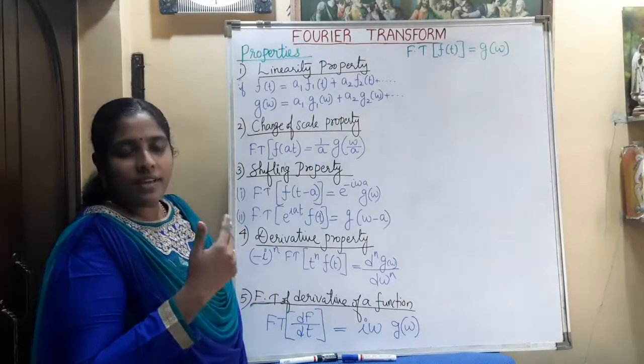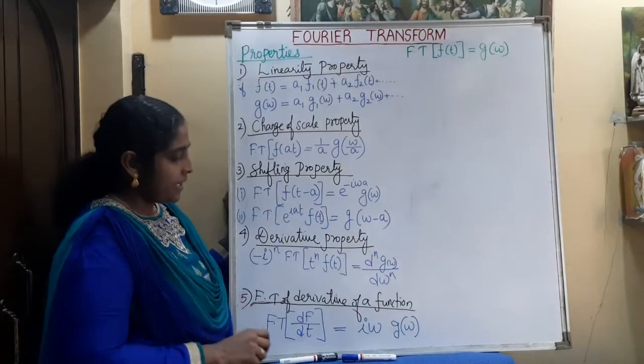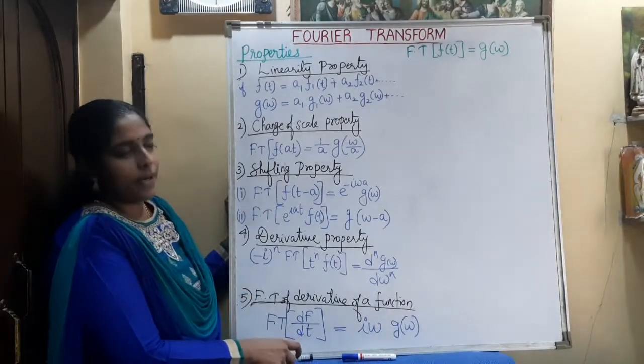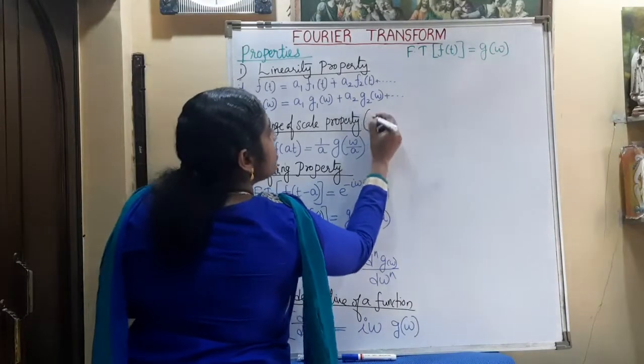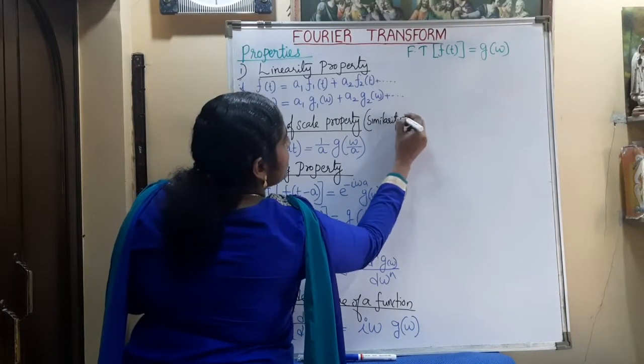The same property we saw in the Laplace transform too. And the second property is the change of scale property. This theorem is also known as the similarity theorem.